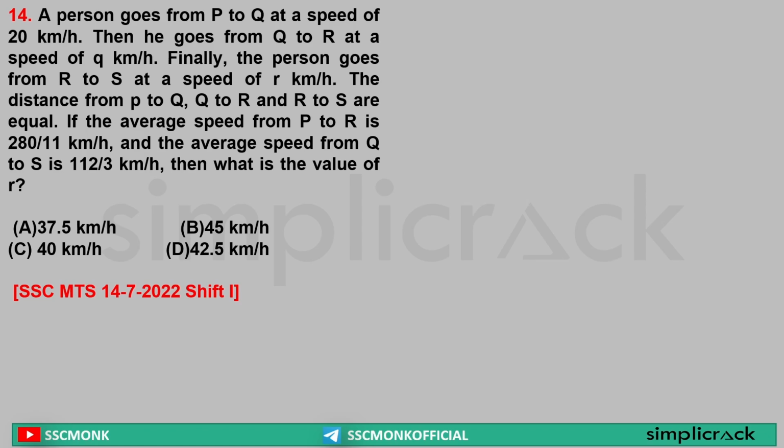Yes or no? Yes. So now, sir, let's say this is a point P, this is a point Q, this is a point R. And this is a point S, my bad. The distances are equal. Let's say these are D. So what is happening? Here it is saying he is going from P to Q, D distance, at 20 km per hour. Then he is going from Q to S, that means 2D. Yes or no? Yes. He is going from Q to S, 2D, at the speed of 112 by 3 kilometers per hour.